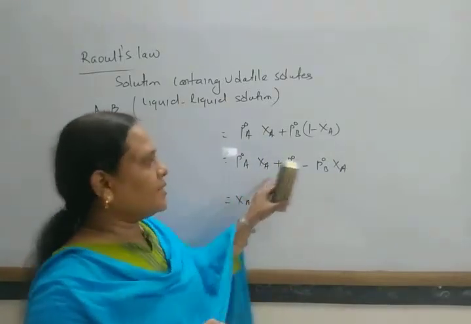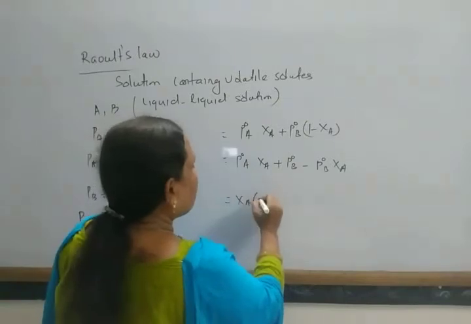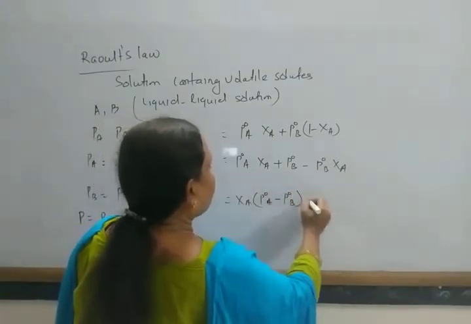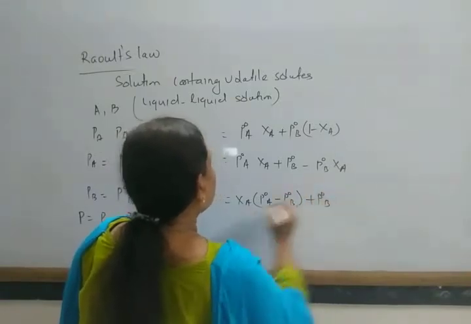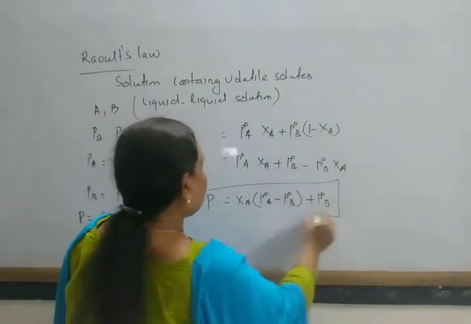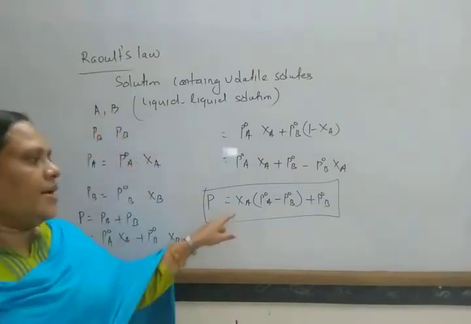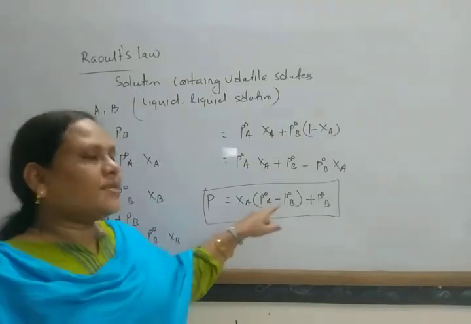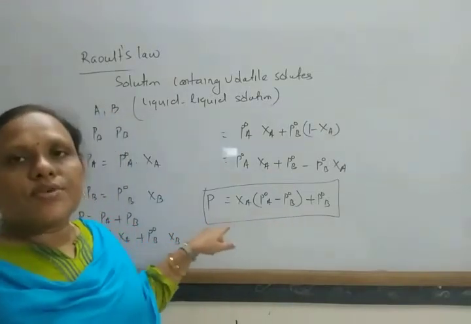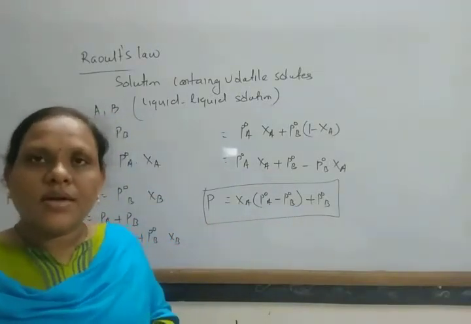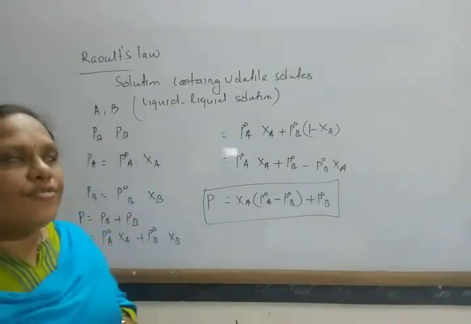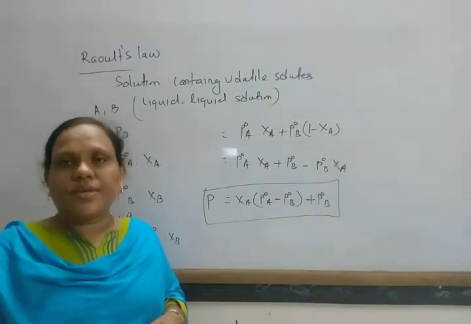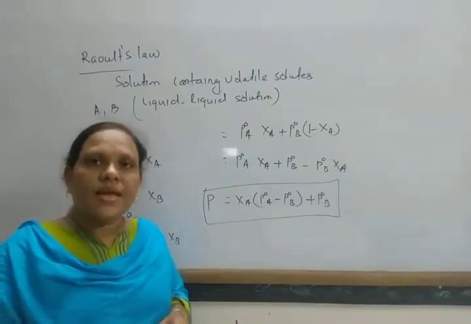Taking XA common, the total pressure is equal to XA into (P naught A minus P naught B) plus P naught B. If we know the vapor pressures of both pure components and the mole fraction of one, then we can calculate the total pressure. So this is Raoult's law for a solution containing volatile solutes, that is, a liquid solution.